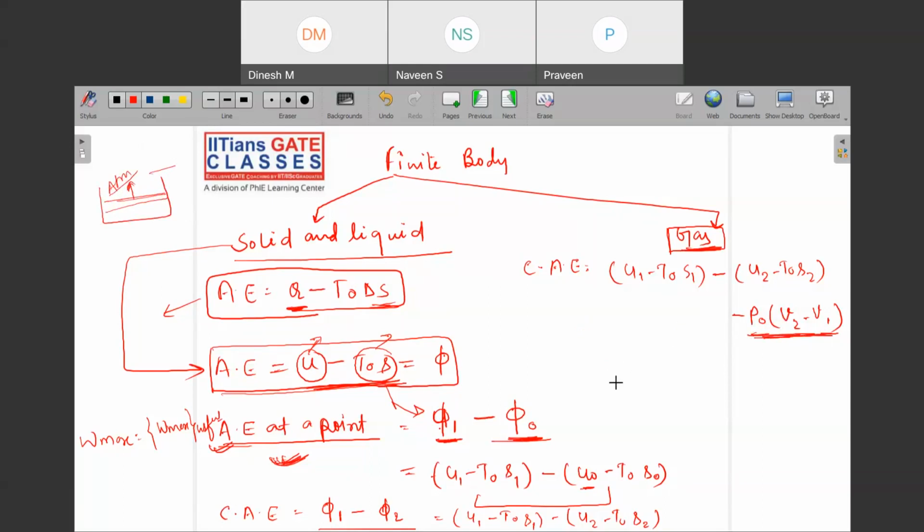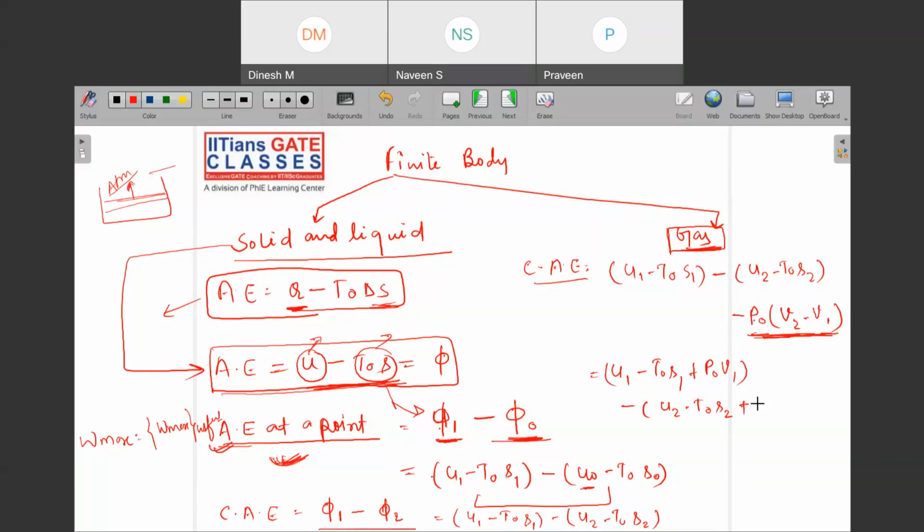So now can you see that your change in available energy is U1 minus T naught S1, and this minus P naught into minus V1. So this becomes plus. So can I write this as plus P naught V1, and minus of U2 minus T naught S2, and again this is minus P naught V2.